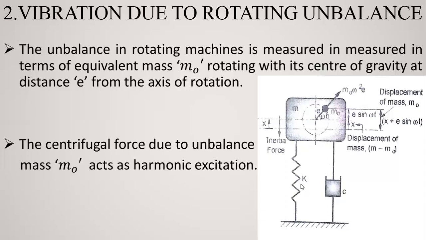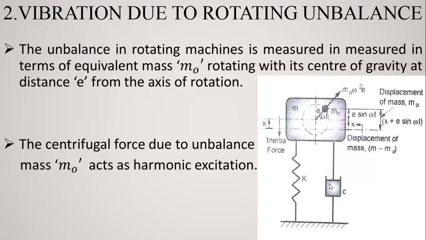Here the spring and damper are both available, which dissipate or absorb the energy generated due to the vibration of the system. The spring force generated is k into x. Also, the damping force is generated due to the damper, which is used to absorb the energy due to the vibration or isolate the vibration produced in the system.